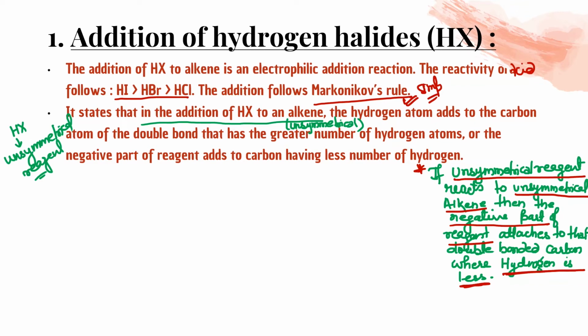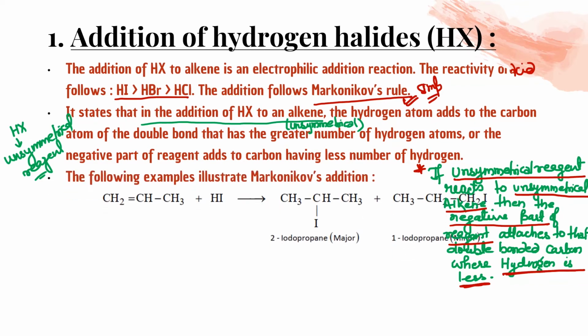So let me explain with an example. This is CH2=CH-CH3. This is an unsymmetrical alkene, and this one is an unsymmetrical reagent.